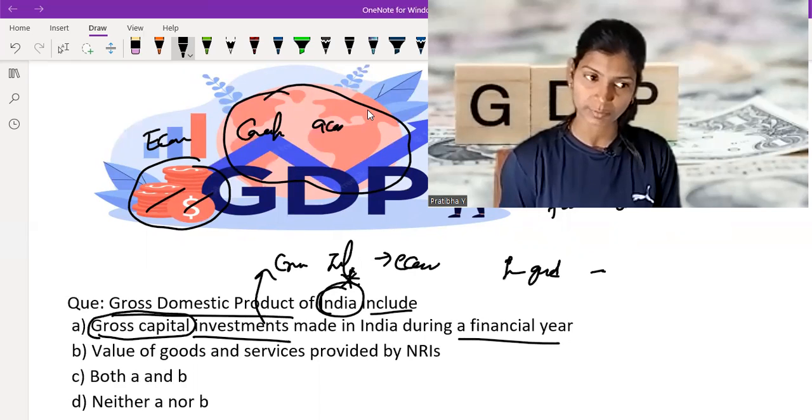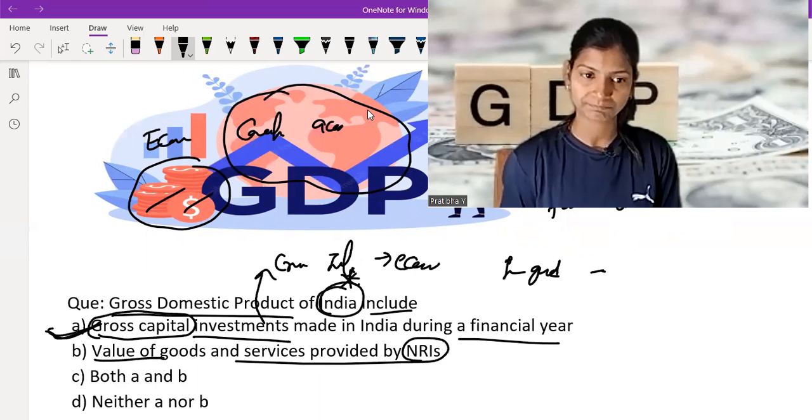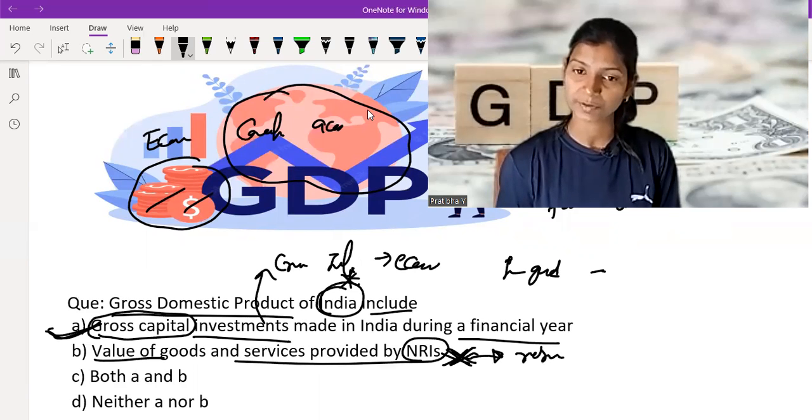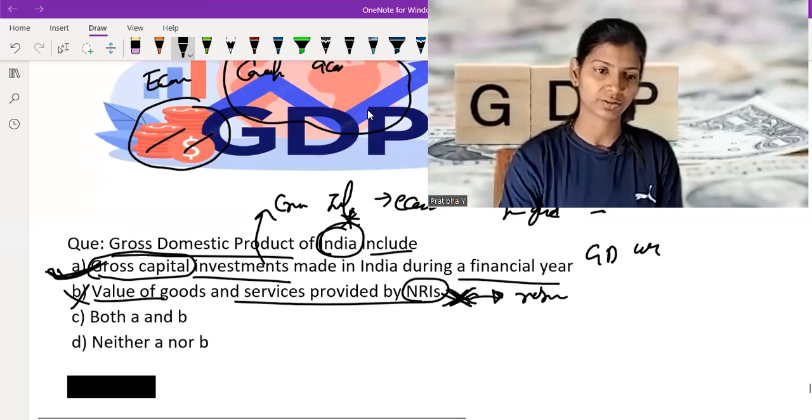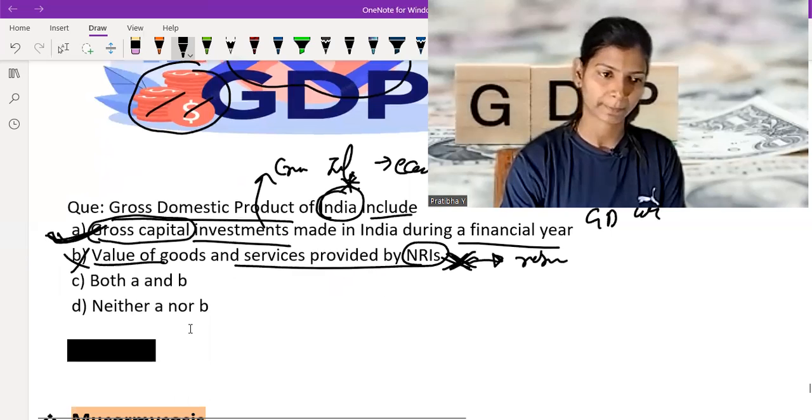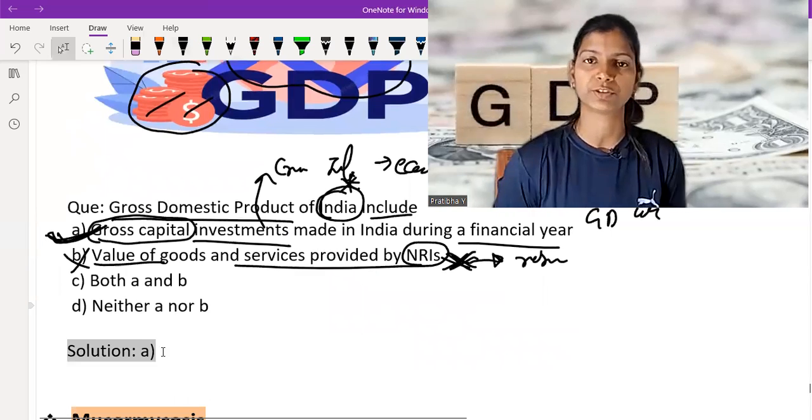That's why it comes under GDP. The value of goods and services provided by NRIs is not under GDP, because NRIs reside in another country and the definition of GDP is within our country. So this one is wrong. That means option A is correct. Let's check if we are on the right path. Option A is correct, so we are on the right path.